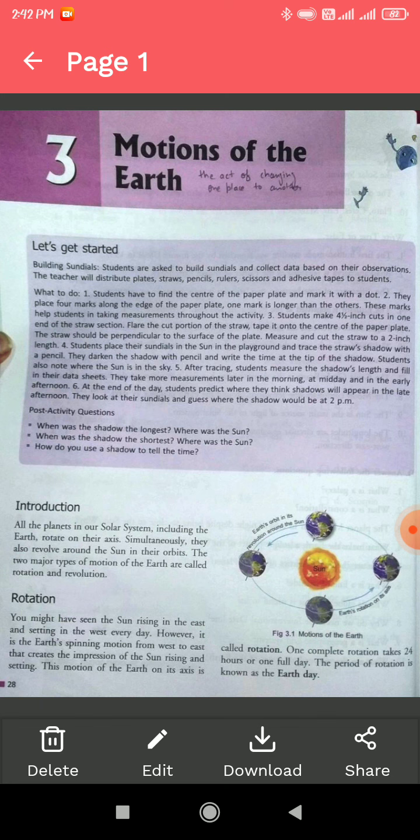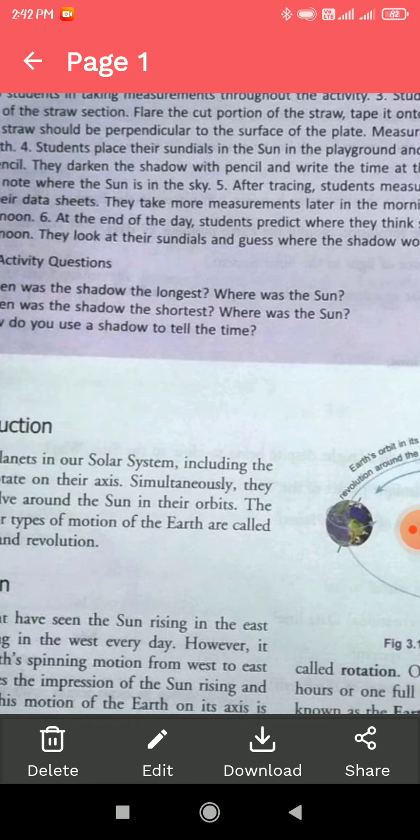First of all, we will come to know the meaning of the title of this chapter, Motion of the Earth. What is motion? Motion is the act of changing from one place to another. That means motion of the Earth: our planet Earth moves from one place to another place. So in this chapter we will come to know how.